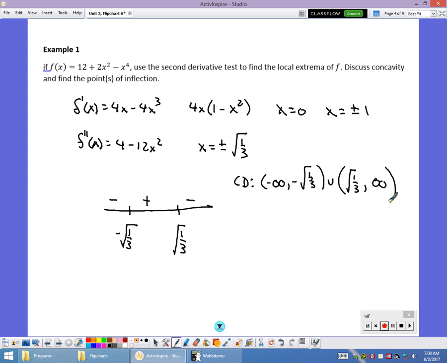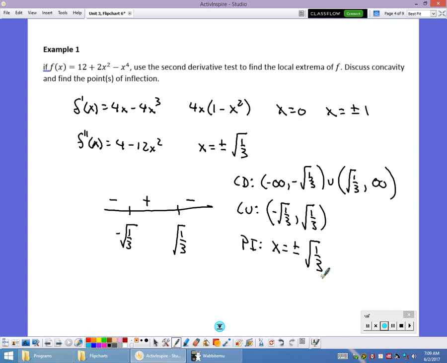It is concave up on the interval from negative square root of 1/3 to positive square root of 1/3. We have points of inflection at x equals plus or minus the square root of 1/3.